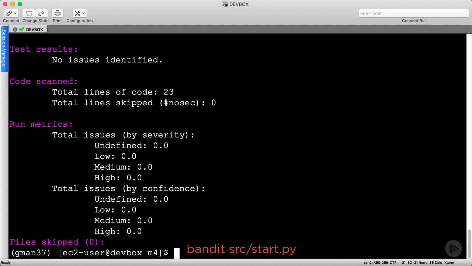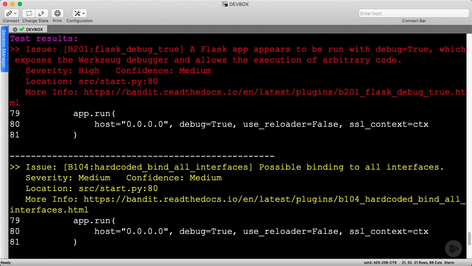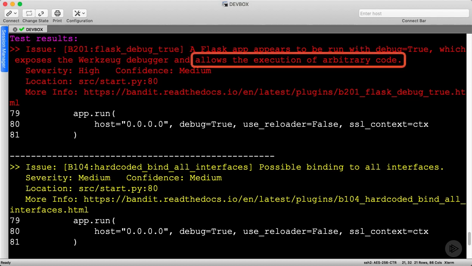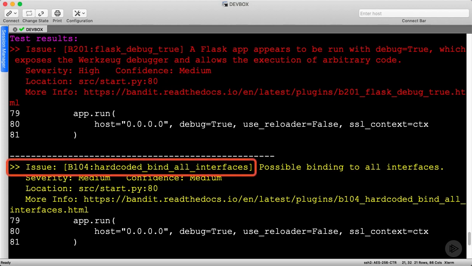Next, let's try our Flask app, which is start.py. Scrolling up, we have more serious issues this time. The first issue is that Flask debugging is enabled. Bandit tells us this allows execution of arbitrary code, a huge vulnerability, and Bandit has medium confidence about it. Bandit is also reporting that Flask is listening on all IP addresses, which means the service could be publicly accessible.